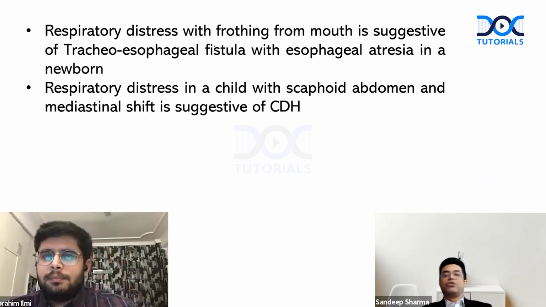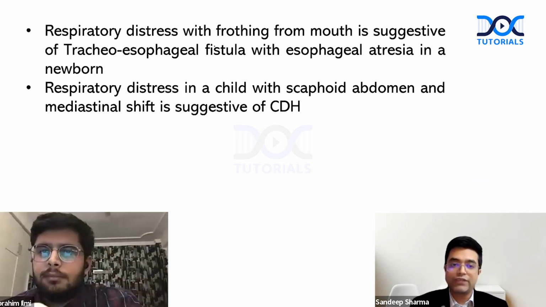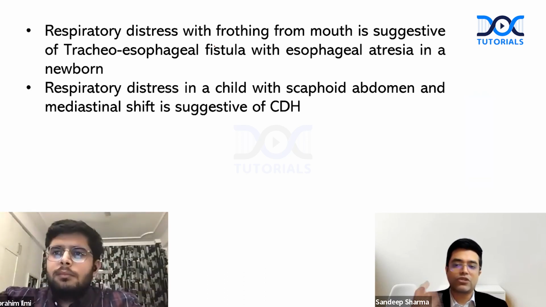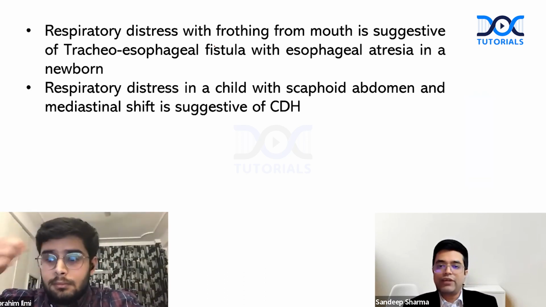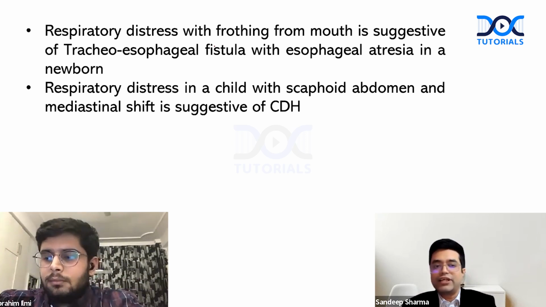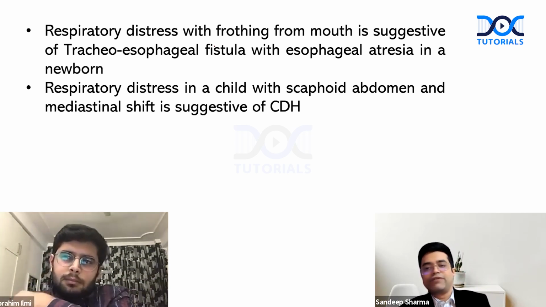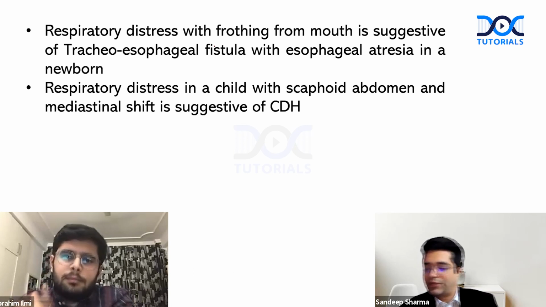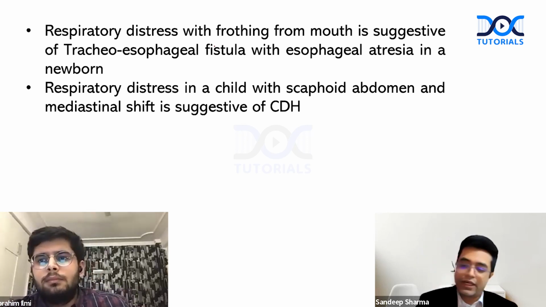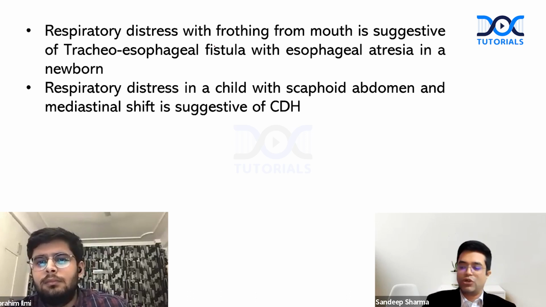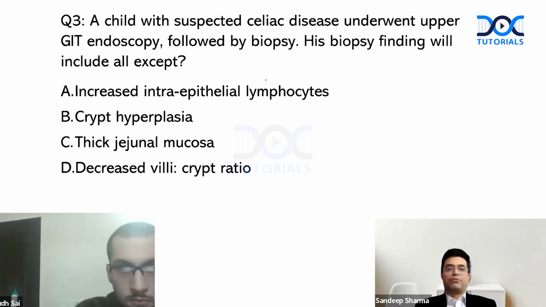Remember that whenever you have a newborn with frothing from the mouth, this is because the newborn cannot swallow his own secretions. So there will be esophageal fistula with esophageal atresia in the newborn. If the child is having scaphoid abdomen with mediastinal shift, you will think of diaphragmatic hernia. So absolutely right. You get +10 on this. Question number 3 goes to Dr. Prabhupada. Dr. Prabhupada, here is your question number 3.